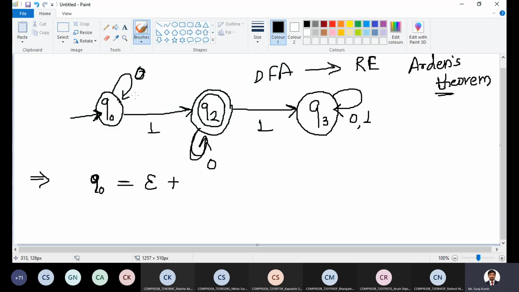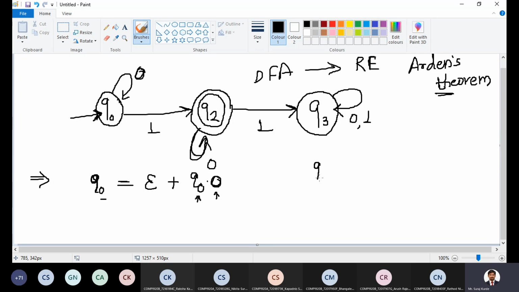There is a self loop. So we can write it: Q naught state on input 0 moves to the Q naught state. This is the way of representation. For current state Q naught, if the next input is 0, then the next state is Q naught.